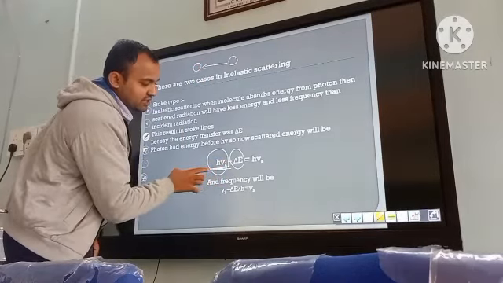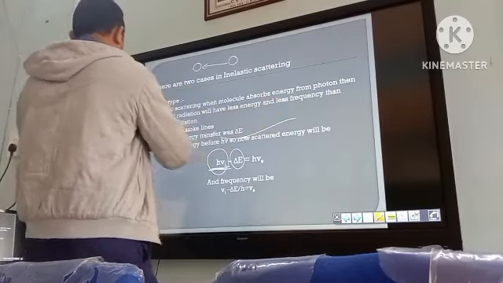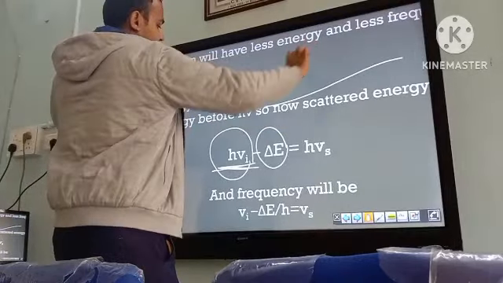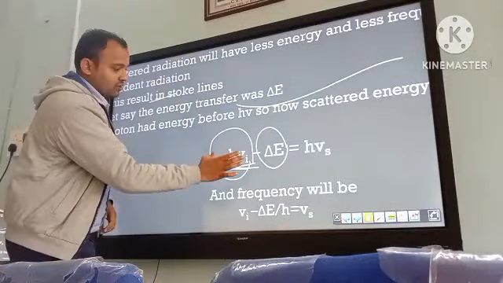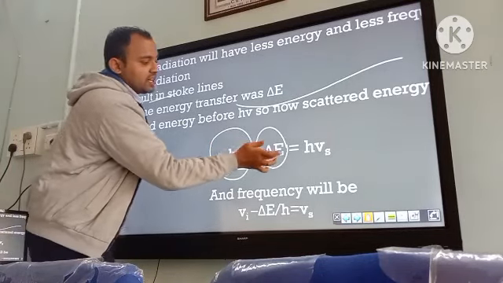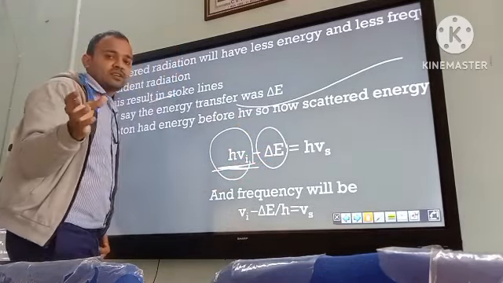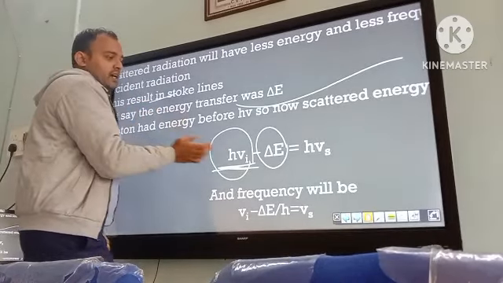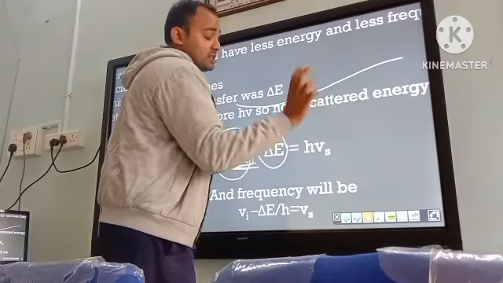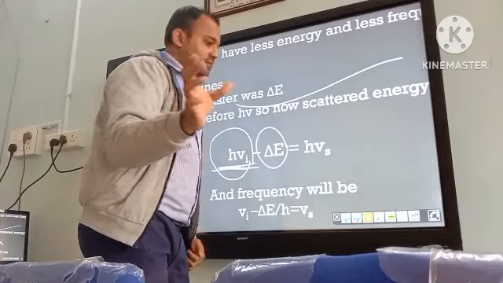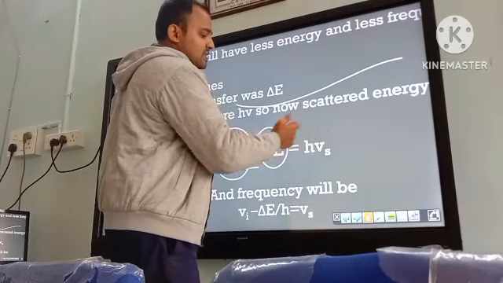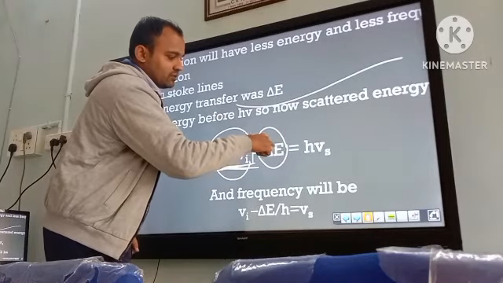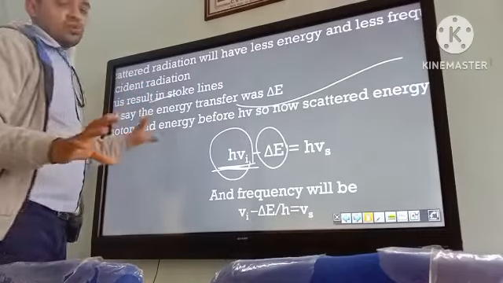So this was the energy of the incident radiation. Let me make it a little bit bigger. Look at this. This is the energy of the incident radiation, and this amount of energy has been taken by a molecule, so it could stay in the higher energy level, and this is the energy of the scattered radiation, right? Which means this energy is less than this energy by the amount of this del nu. So this is how we define Stokes lines.